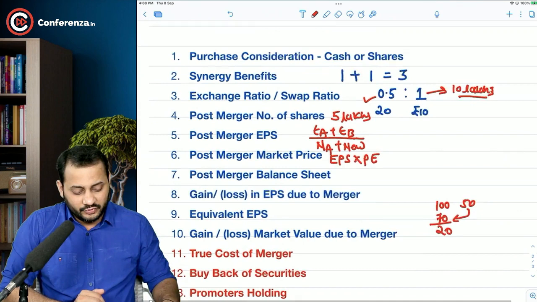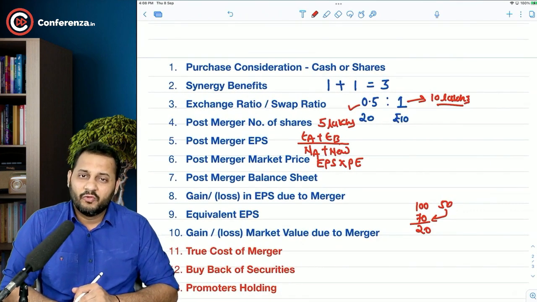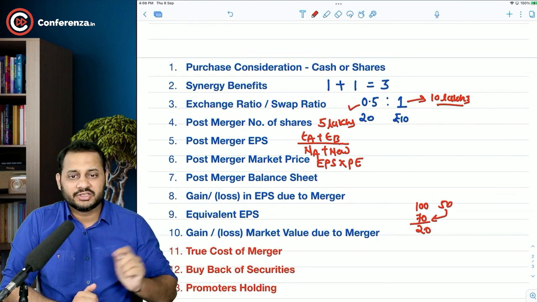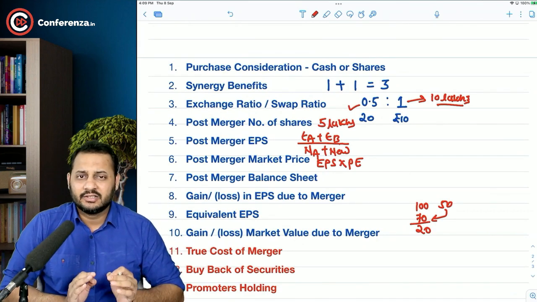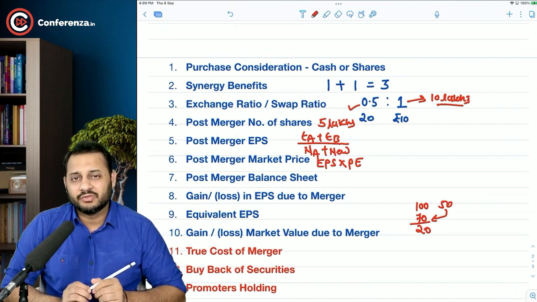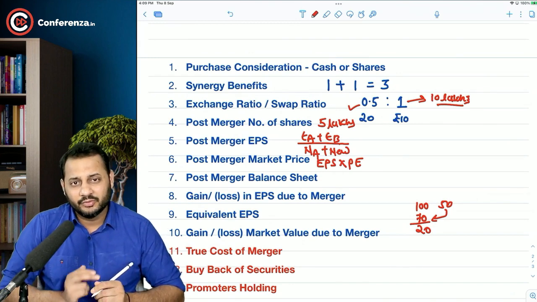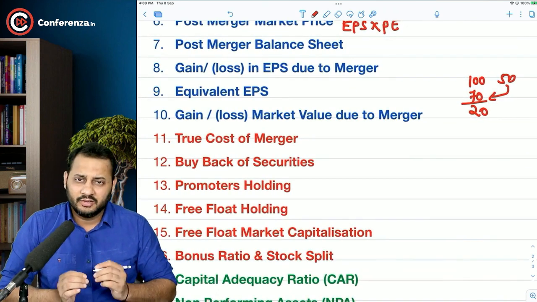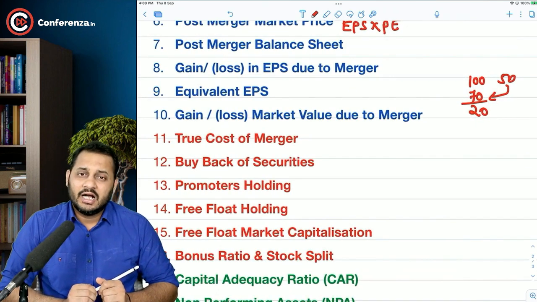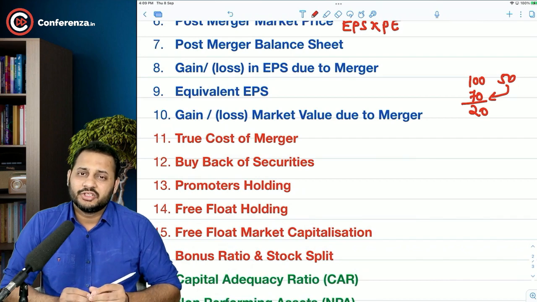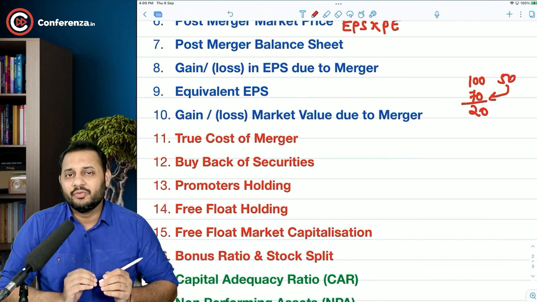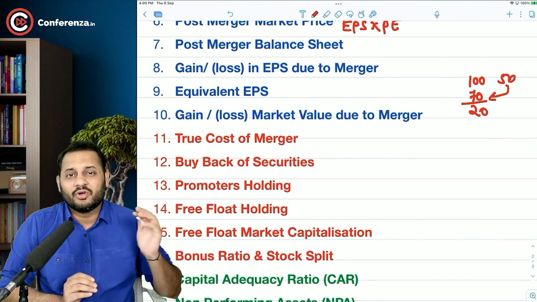This is where we finish our first phase of basic understanding of the mergers chapter. This blue area, the first 10 points, explains the basic understanding of the mergers chapter, and this will help you build the link for this chapter and help you in the rest of the concepts. The second phase will start from here, where the next level of questions will be discussed. Next level of questions doesn't mean lengthy questions. It can be a small question, but now you will have to increase your intellectual level to solve them.